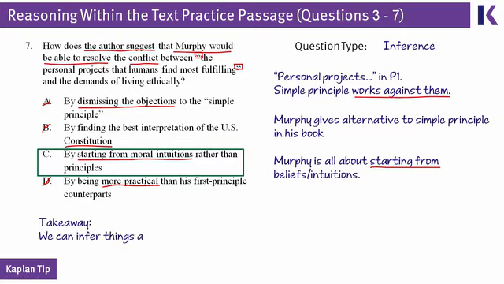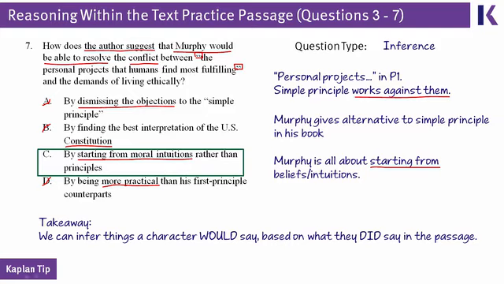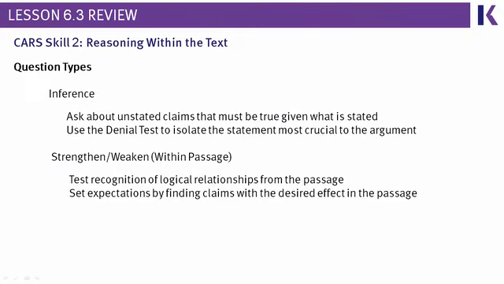But the takeaway here is extremely important because you will see questions on your MCAT that are like this one. Ones that say, hey, this character from the paragraph, what would they say about this? And because the only thing we know about characters in the passage is what they say in the passage, the MCAT directly asks you to make inferences based on what those people or what those groups of people did say in the passage. So let's review what you just saw in this lesson.